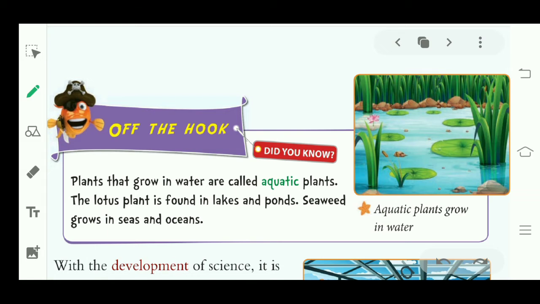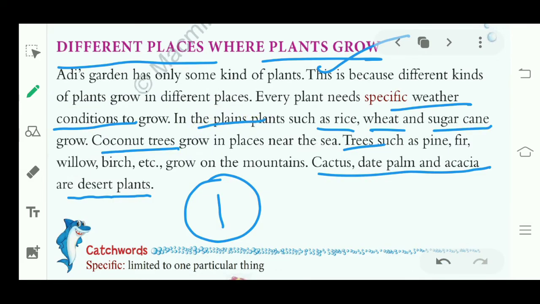Next, plants that grow in water are called aquatic plants. See, on the last page what we have discussed: the plants that grow on land, right? We discussed plains, near the sea, mountains, desert plants.